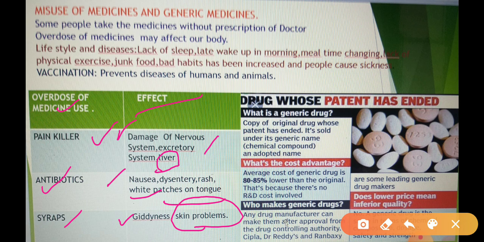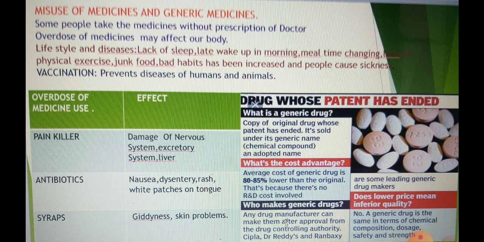So it is our duty, we have to ask the doctors before using this type of medicines. Their powers are different, their contents are different, and their productions are also different. So without the prescription of doctors, we should never use this type of medicines. We should always remember. So remember this.